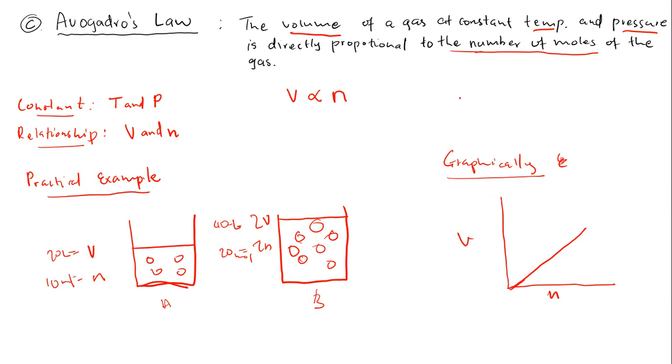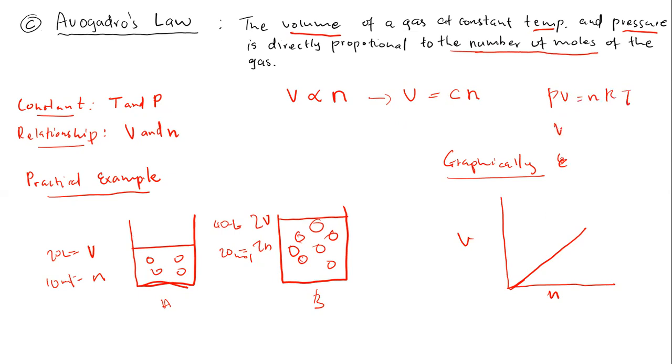To formulate the equation, remember we're going to say V is equal to a constant multiplied by the number of moles. But do not forget, what is this constant? The constant is a combination of temperature, pressure, and other things that are supposed to be kept constant. So this linear function's gradient will be represented by the temperature, the pressure, and all of that. From the ideal gas equation, PV = nRT.